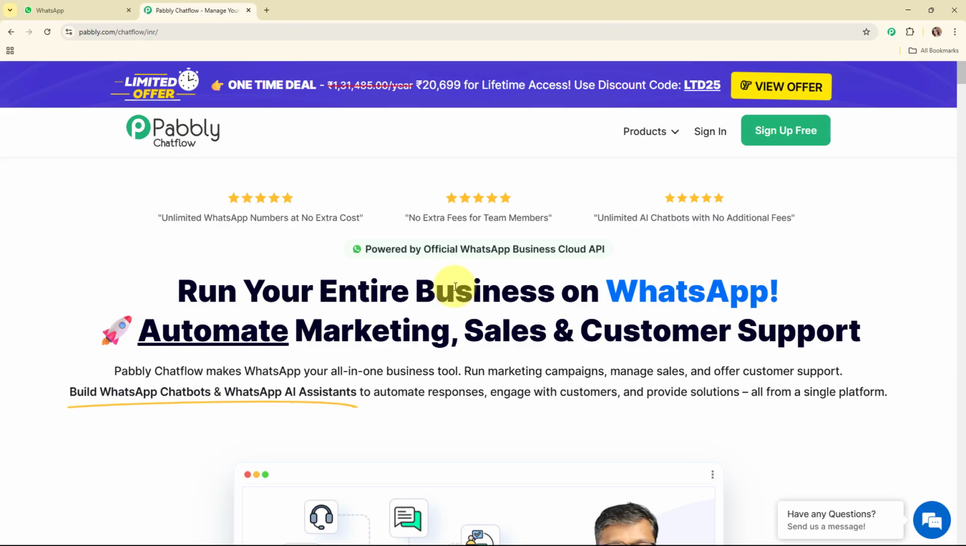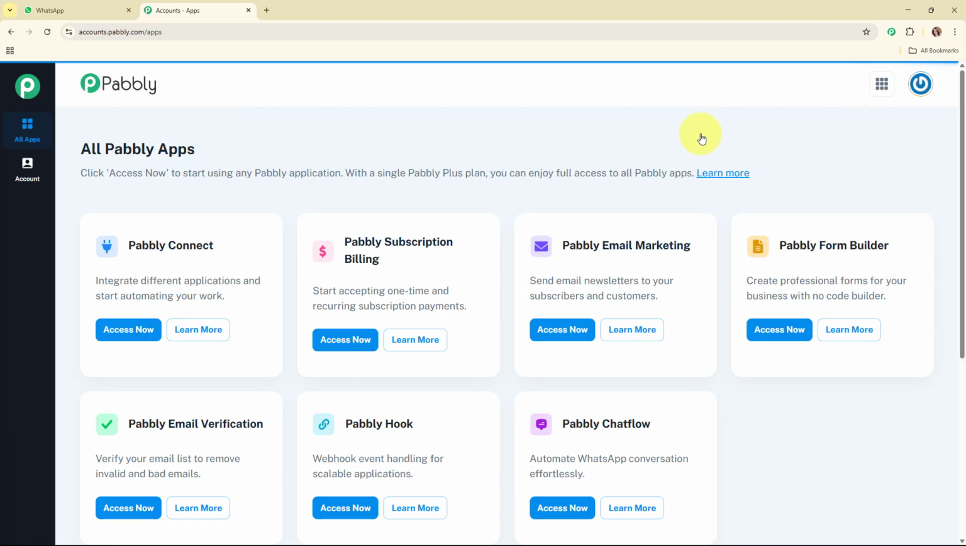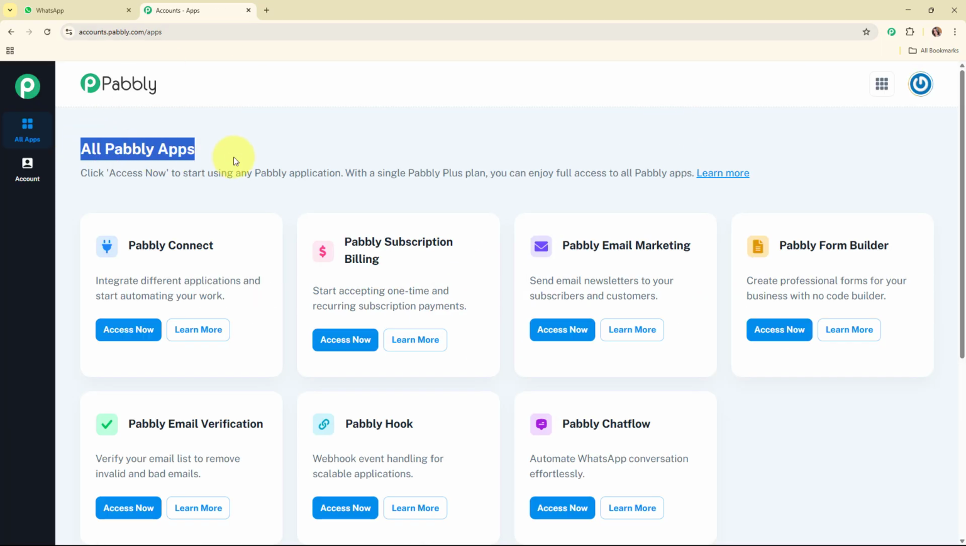Here you can see two options that are sign in and sign up free. If you're a new user, click on sign up free and try Pabbly Chat Flow for free today. If you're an existing user, click on sign in. Here I'm an existing user, so I'm clicking on sign in. Now after signing in, you can see the all Pabbly apps window where you can see all the applications of Pabbly. To build an AI assistant for my business, I'm going to access Pabbly Chat Flow.